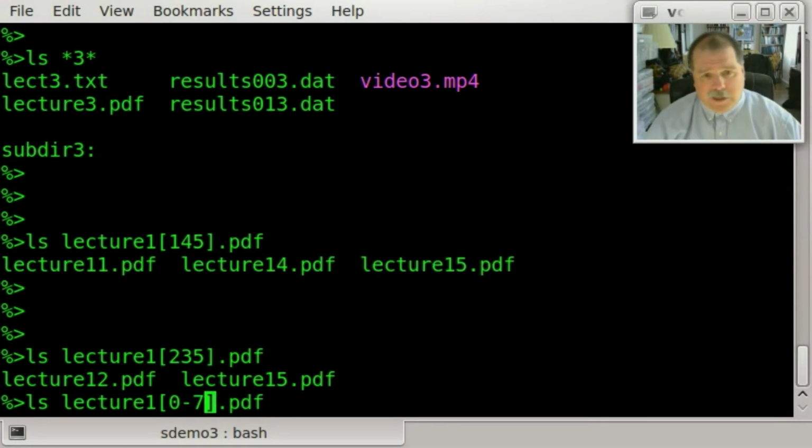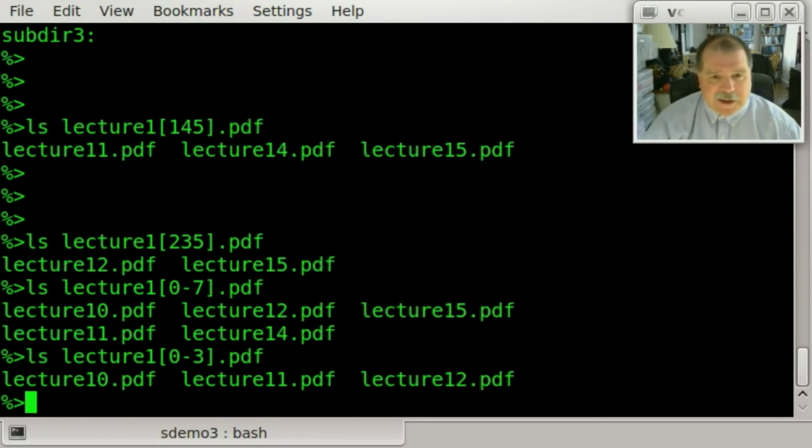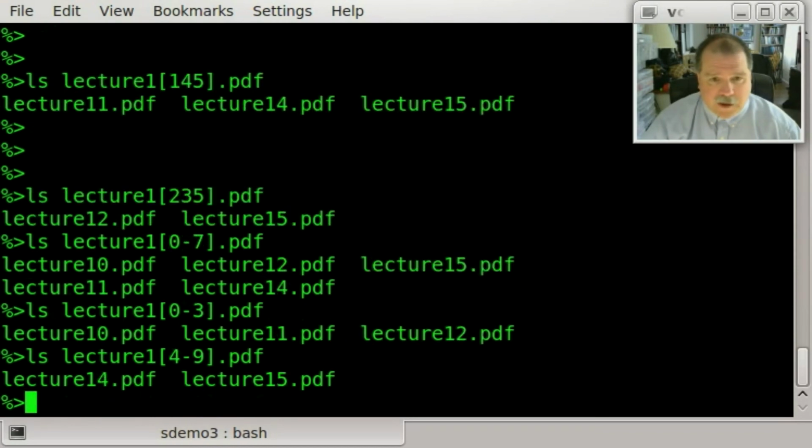After the string of characters lecture 1, the next character could be a 0 through a 7 here, and let's see what we match. In this case, I match lecture 10, lecture 11, lecture 12, lecture 14, lecture 15.pdf. Let me change that to just show you if I go 0 through 3. In this case, I only match lecture 10, lecture 11, lecture 12. Or I could have changed this to 4 through 9, in which case I would have matched lecture 14.pdf and lecture 15.pdf. All right, so we can use it that way.